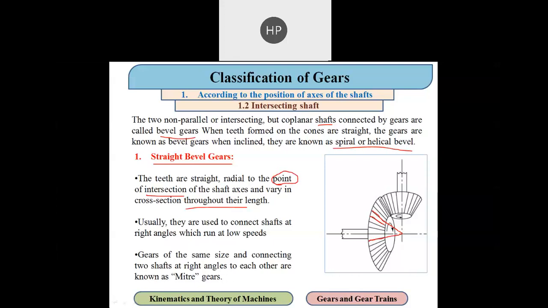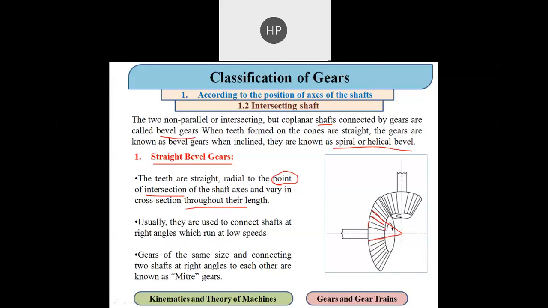So all the radial lines meet at the intersection point. Suppose this is the tooth; you can see the cross section at the start and the cross section at the end varies.